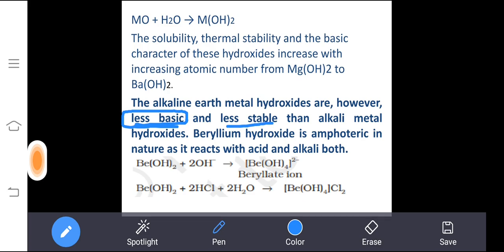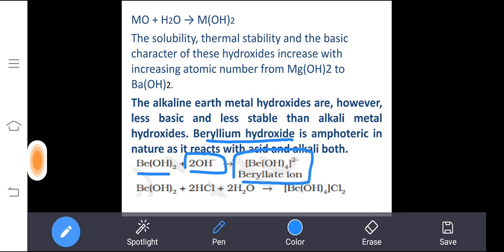Then, compared with alkali metal hydroxides, beryllium hydroxide will be amphoteric. Not only beryllium oxide, beryllium hydroxide is also amphoteric. So it will react with both base and acid. When beryllium hydroxide reacts with the base, it produces tetrahydroxoberylate. That is the full name. In the book it is mentioned in short. Tetrahydroxoberylate ion, or you can say berylate ion.